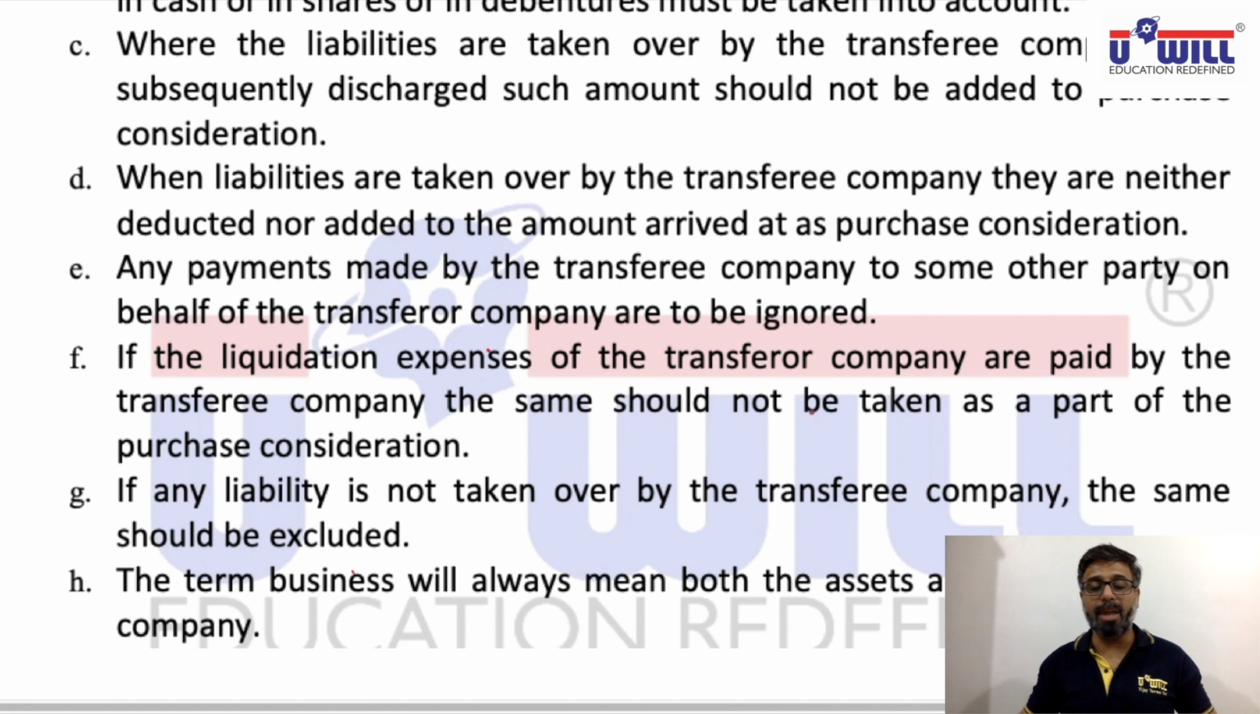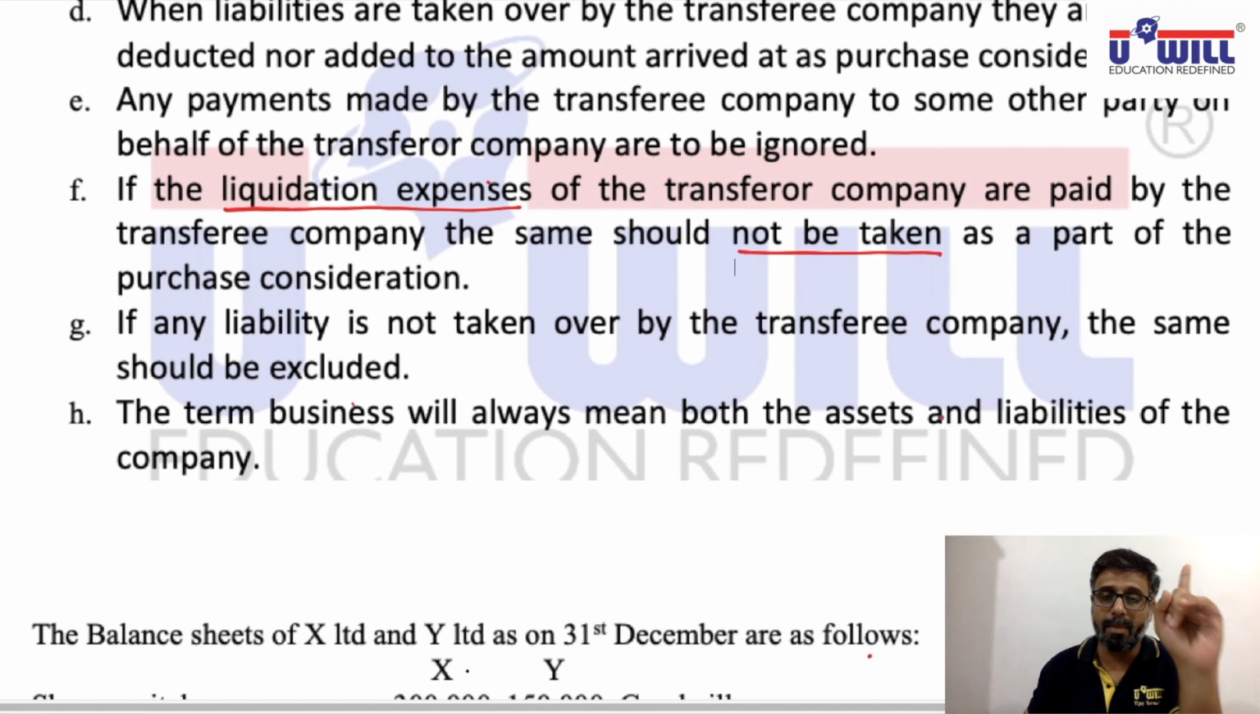If the liquidation expenses of the transferor company are paid by the transferee company, the same should not be taken as a part of purchase consideration. Even liquidation expenses should not be taken. Again, include what? Only payment to shareholders, nothing else. So even liquidation expenses won't be included. Everywhere just remember one point, payment to shareholders only to be included.